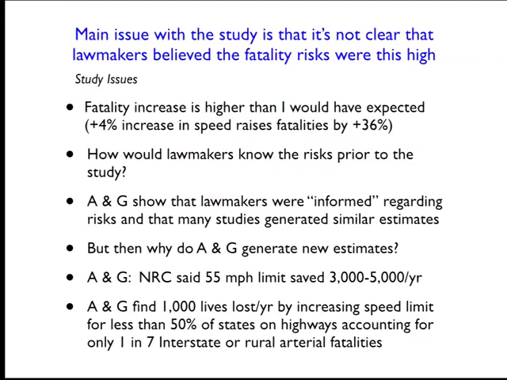And so you could think that if you wanted to scale up their estimates of total lives lost to all states for all miles of highway, you probably have to multiply by something like 14: double for the number of states they actually used in the study, and then multiply by 7, because they're only looking at a small subset of total highway mileage. In that case, this 1,000 becomes like 14,000 lives lost per year, which is considerably larger than 3,000 to 5,000. So I think you could easily make a case that the lawmakers probably didn't expect this large a fatality response when they passed their legislation.